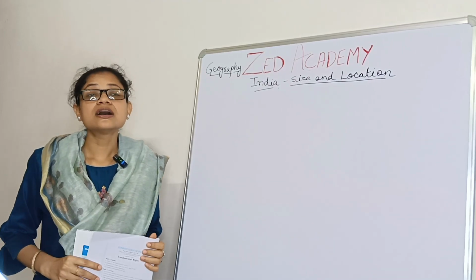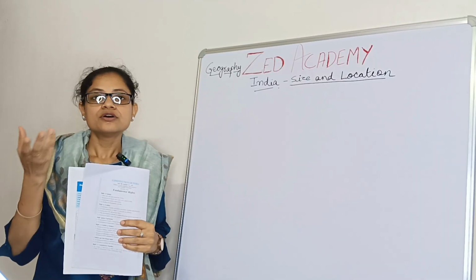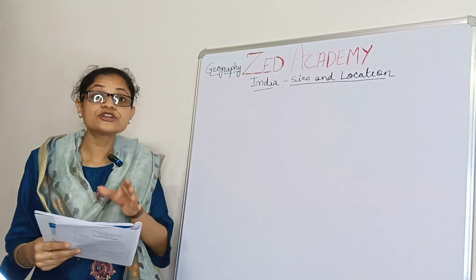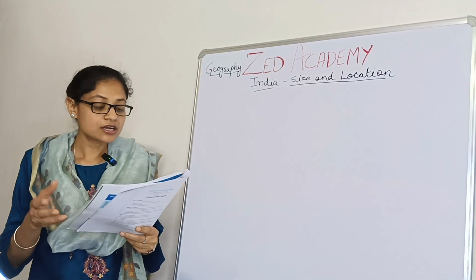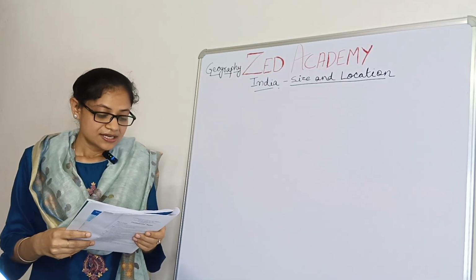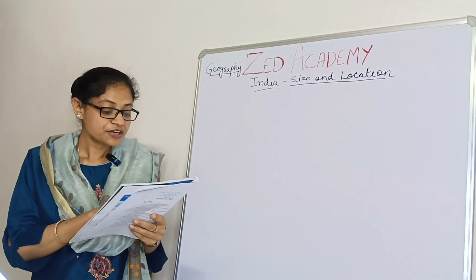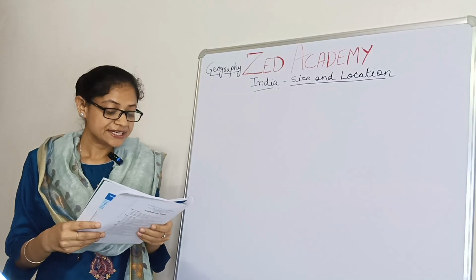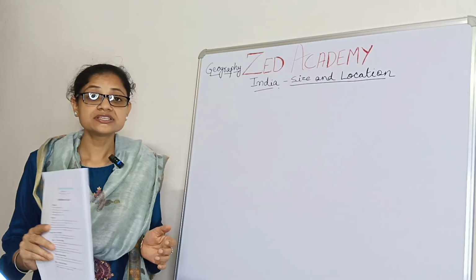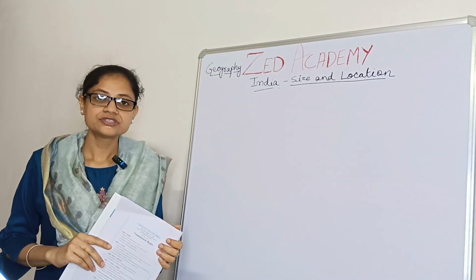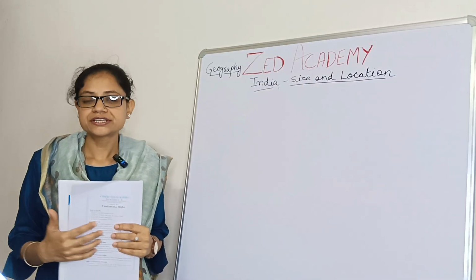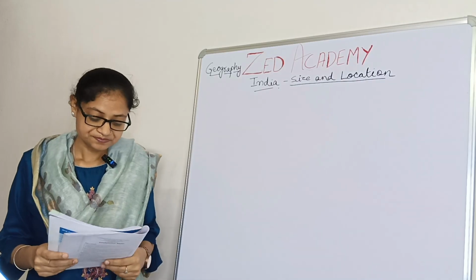As we know, India has always been very important for the development of world history, as a colonial country and also individually. So now we are going to start with the location of India. India is a vast country. It is the seventh largest country of the world, and also an important fact, it is the most populated country of the world.